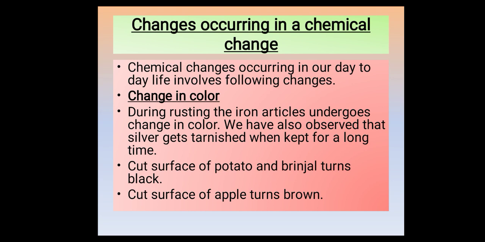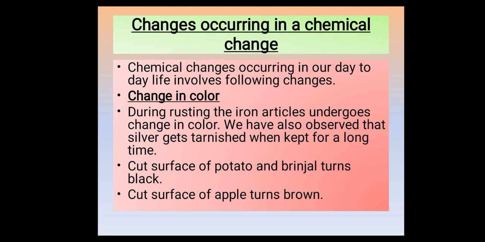So the changes which occur in chemical changes, or we can say chemical reactions, include change in color. There are certain examples we have seen where the change in color has indicated that some chemical reaction has happened there. Like during the rusting of iron articles, what happens?